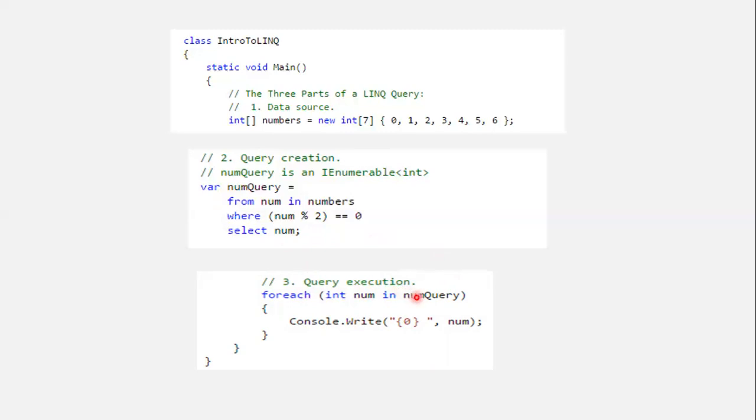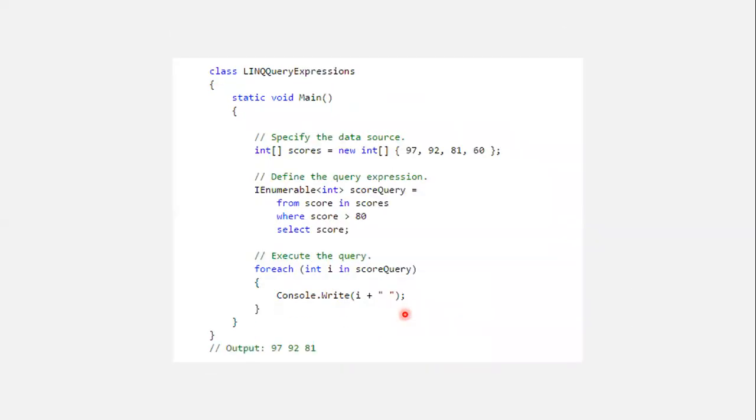So this num query will be having a collection of what? Collection of all even numbers, and one by one this foreach loop will be accessing each and every even number, and after that the even number will be printed over here. So this is known as deferred execution.